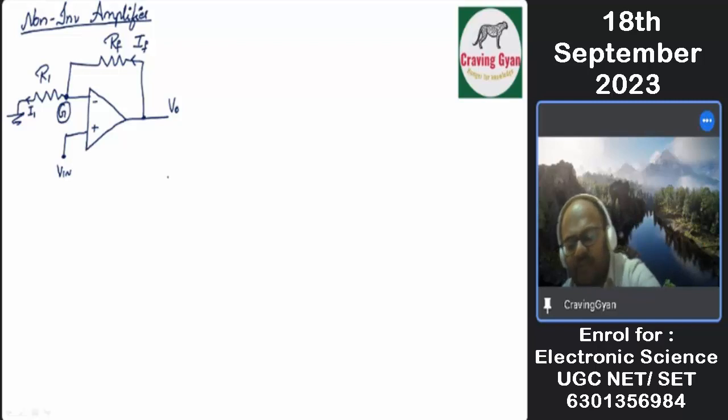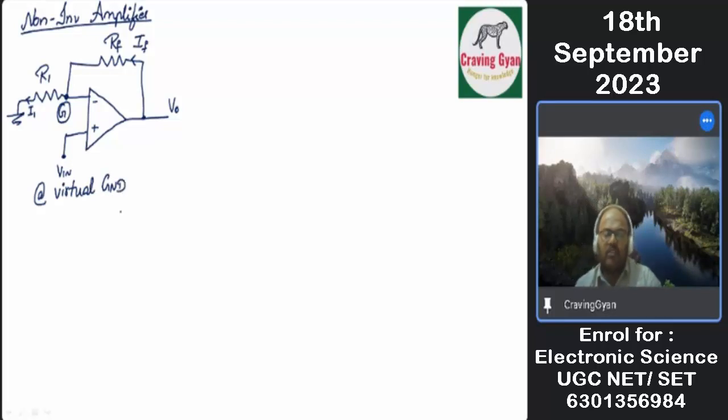Now look at the things. At G, at virtual ground, can you tell me what is the voltage at virtual ground? V in. Good. You are going to get V plus, which is the same as V minus, which is equal to V in. V in is the potential you are going to get.